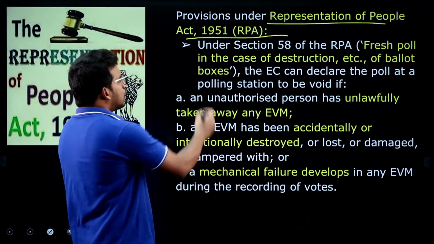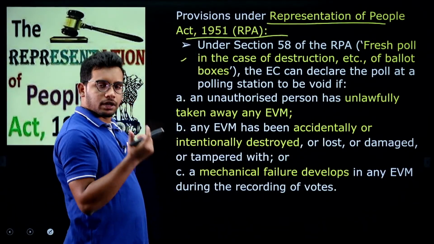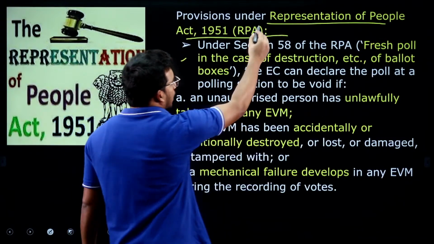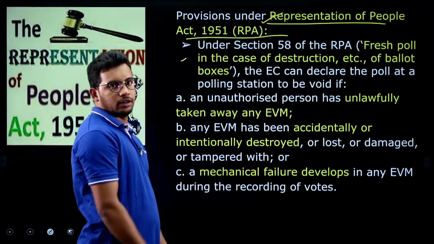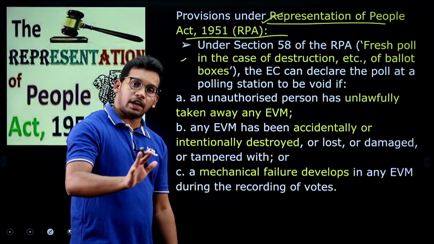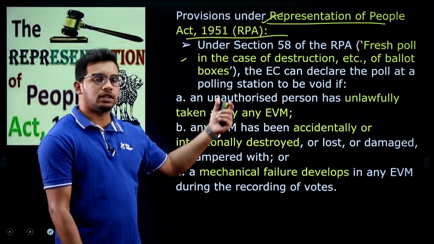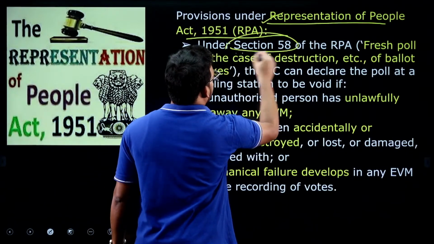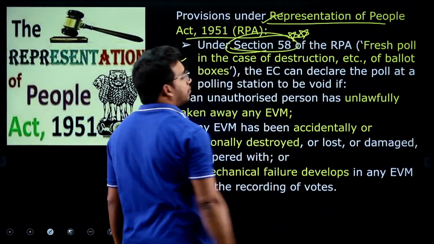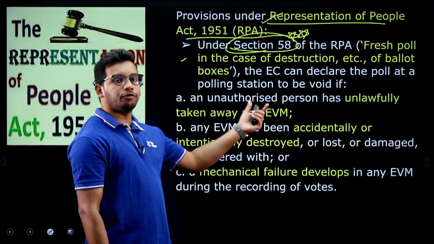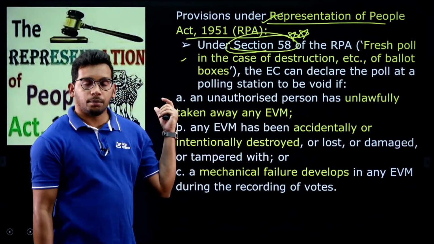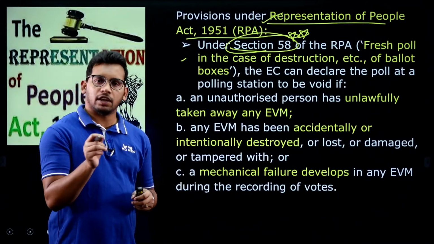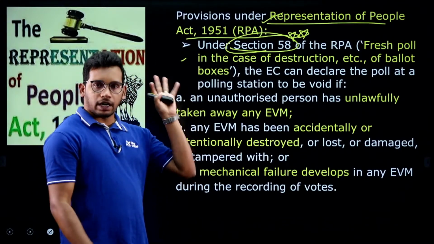Yeah. So, the concept of repolling is derived from the Representation of People Act, right. They may ask you from where the Election Commission derives the power to conduct repolling. It is the RPA under section 58, section 58, right, in case of anything related to the electronic voting machine. So, if there is any issue with the EVMs, they can conduct the repolling.